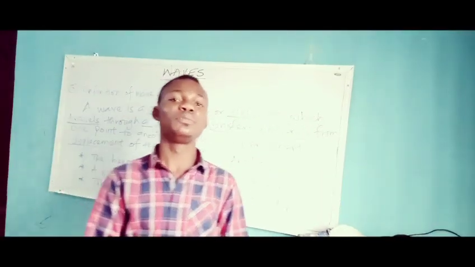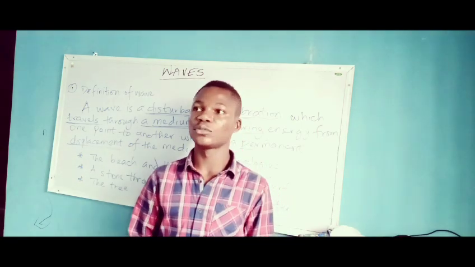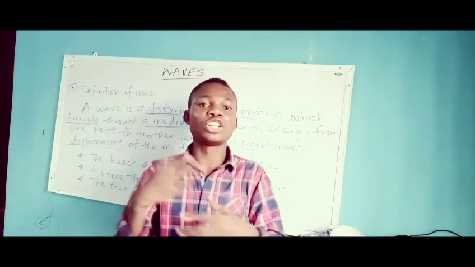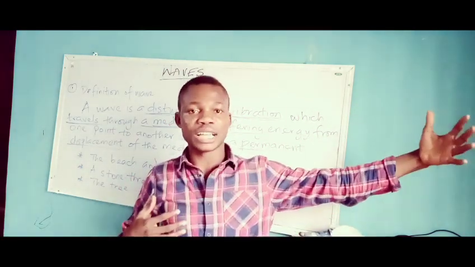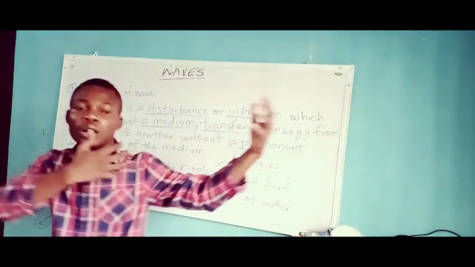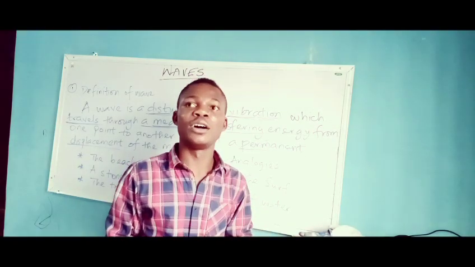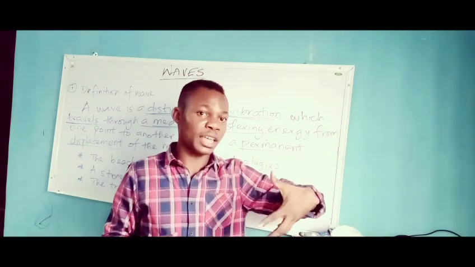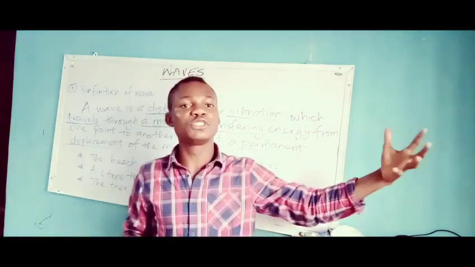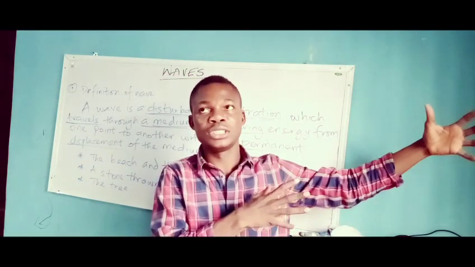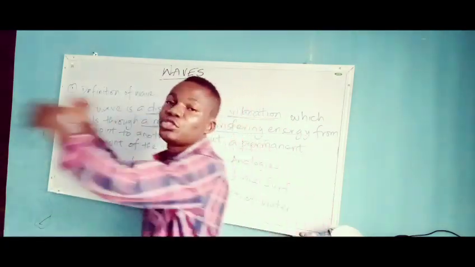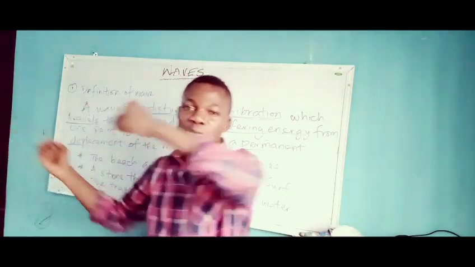If you've ever been to the beach before, you will observe that, by and by, the ocean wave, the ocean current, ensures that the water from the sea moves towards the beach. One of the things that might cause that is the force from the air. So the water moves from the sea and forms big ripples, and it moves to the surface of the beach and moves back inside.